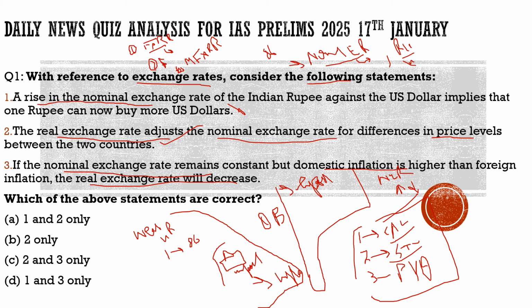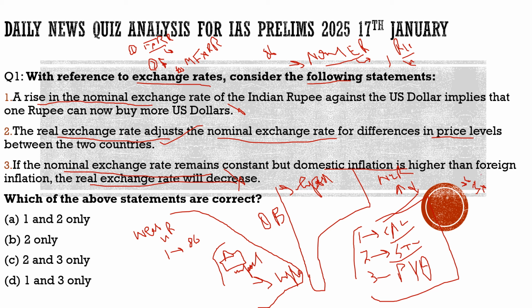So this statement is also incorrect, because as there is inflation in our domestic market, and our inflation is higher with respect to foreign inflation. For example, if there is lesser inflation in USA, if you have to buy a burger and food inflation is less there, suppose it will cost $5, or if we convert it into rupees, it will cost around, I guess, 600.